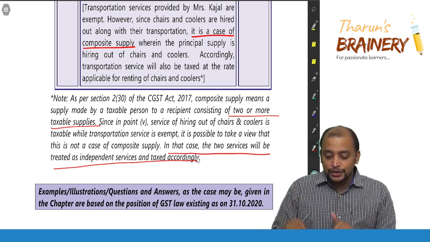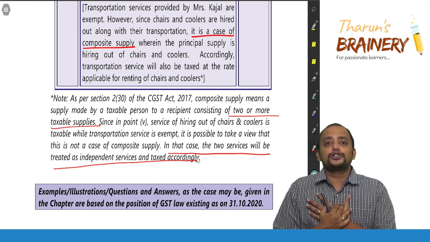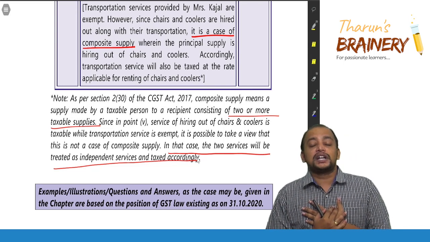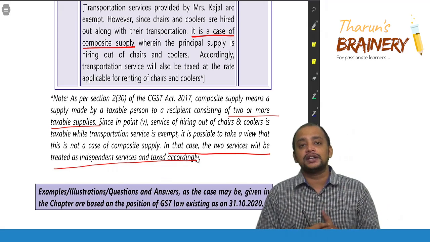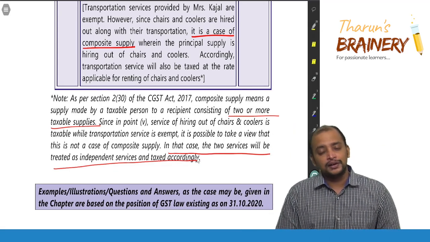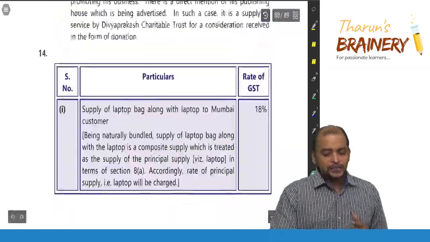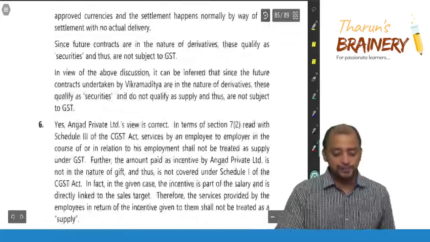So what the institute did, but actually speaking, according to my knowledge and my interpretation, and whatever I have seen based on other cases, expert opinions, etc., generally taxable supply will not include exempted supply. So in this case, logically speaking, it should not be treated as composite supply.